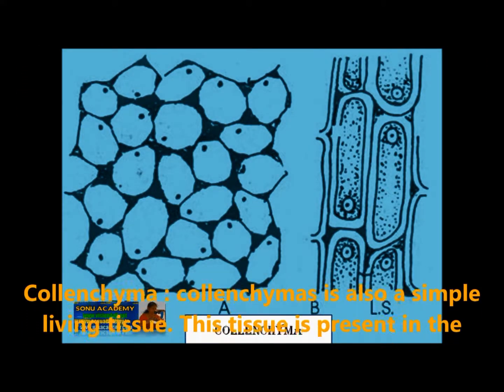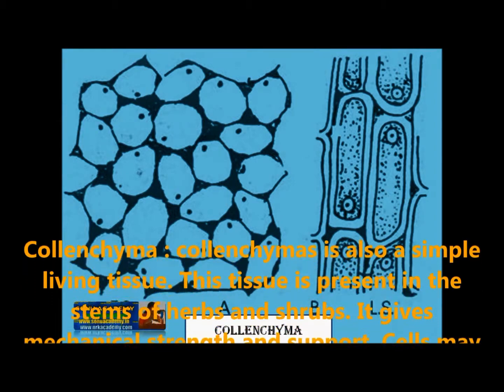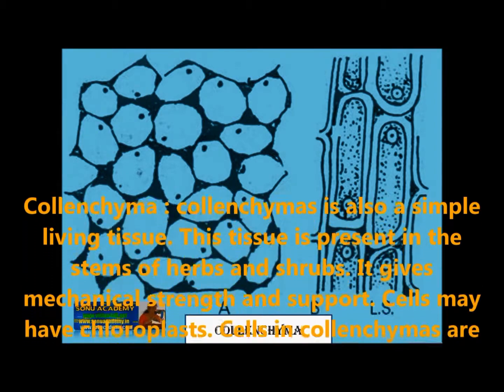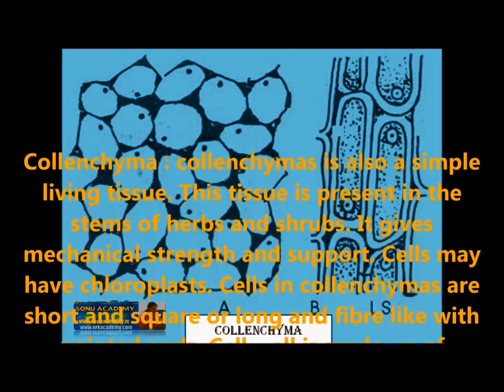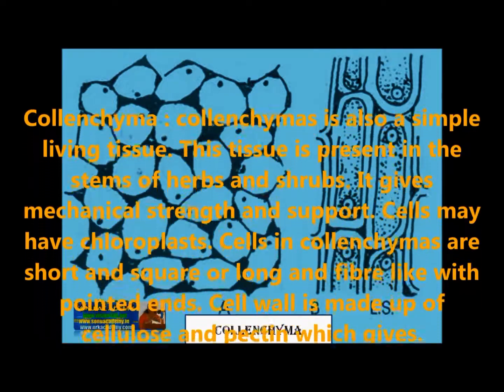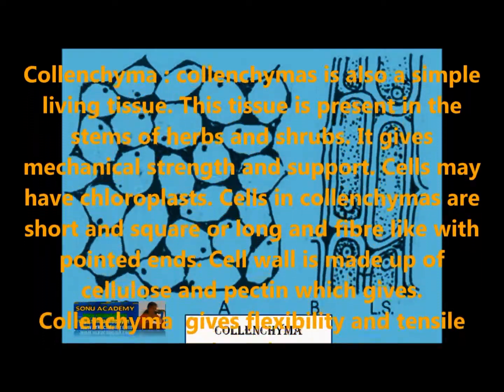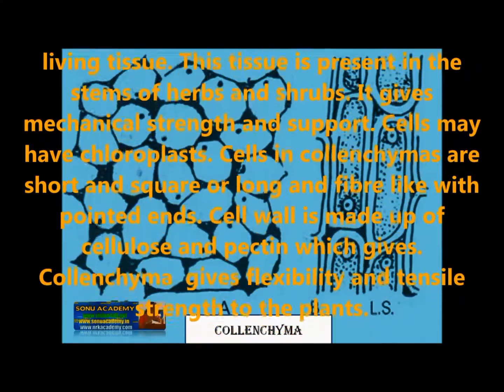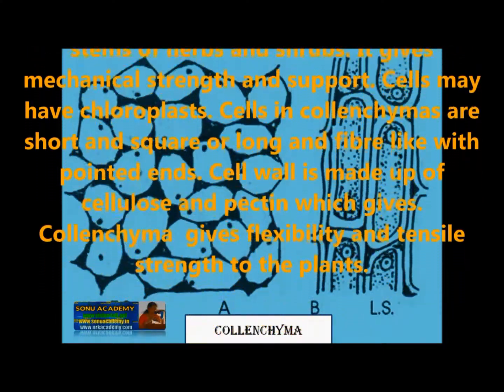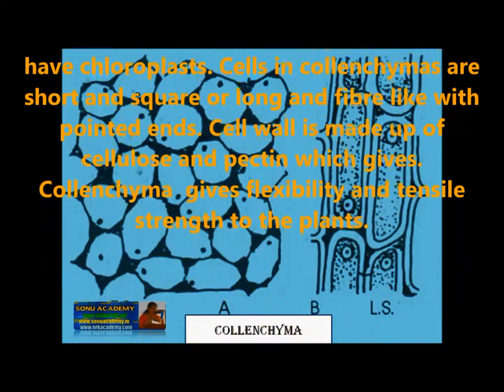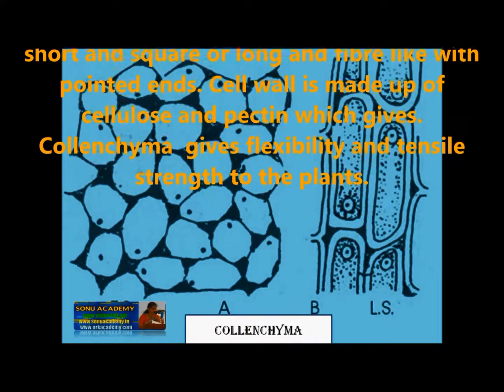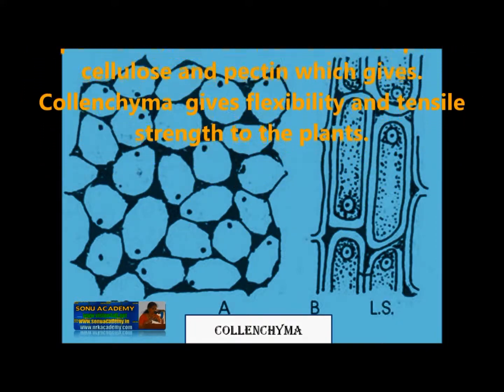Collenchyma. Collenchyma is also a simple living tissue. This tissue is present in the stems of herbs and shrubs. Cells may have chloroplasts. Cells in collenchyma are short and square, or long and fiber-like with pointed ends. The cell wall is made up of cellulose and pectin, which gives strength to the tissue.